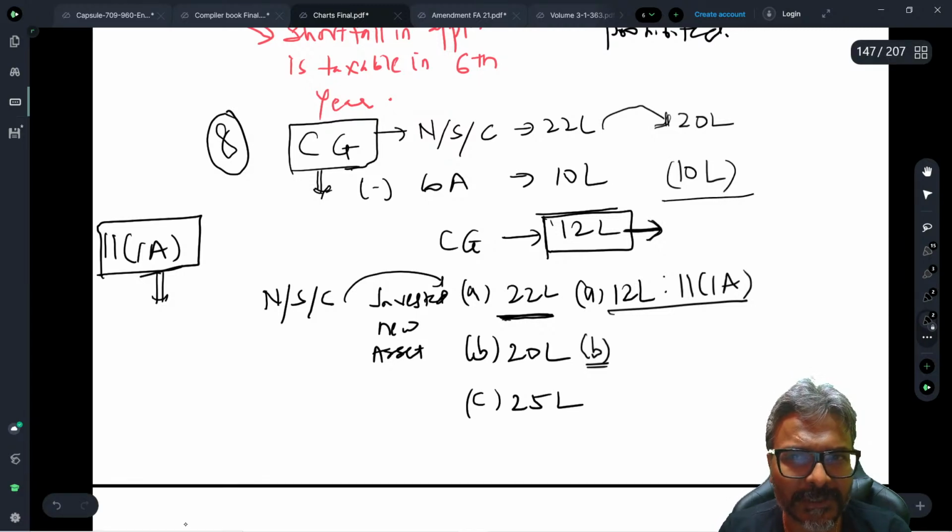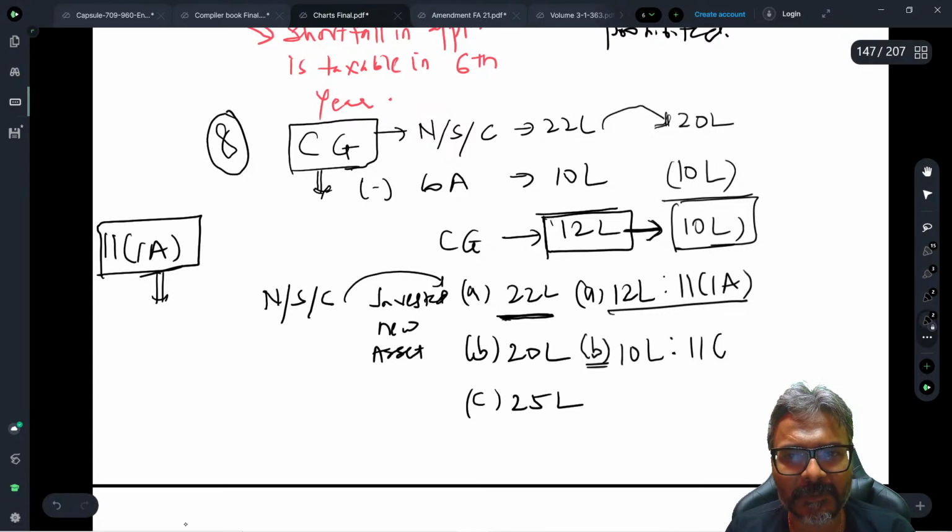10 lakhs was the cost anyway. So how much are the capital gains now for exemption purposes? The capital gains now are 10 lakhs. So in the second case, students, it is 10 lakhs that will be eligible for exemption.